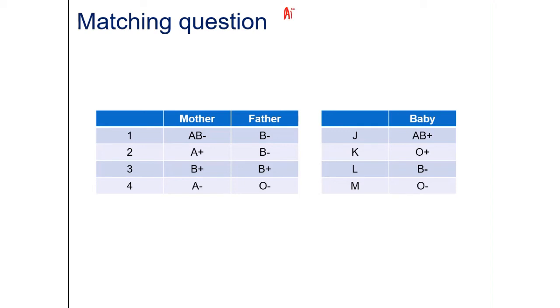For example, AB people cannot have a type O child, right? Type O people cannot have AB children, right? And I'm just going to add 2 more. If you have type O and another type O person, all they are going to have is type O, because it's little i for both of them. Then they could only pass on little i. As a result, the whole family is going to be type O, right?